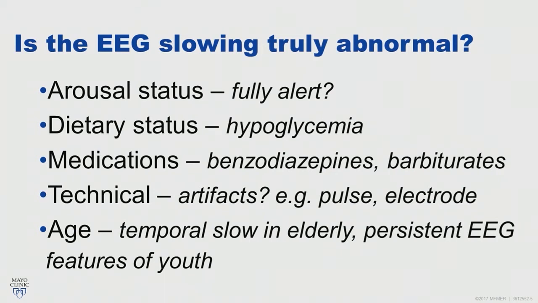Also be mindful of technical issues that can give rise to slow wave changes on the EEG that may not be physiologic. And then age can affect the EEG as well. Temporal slow transients can be seen during the aging process and are not necessarily abnormal in the temporal regions. And also in the EEG in the pediatric age group, you may see posterior slow waves of youth and other slow wave changes which are normal.